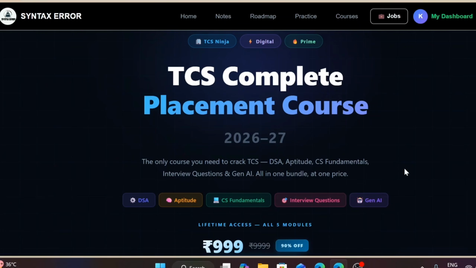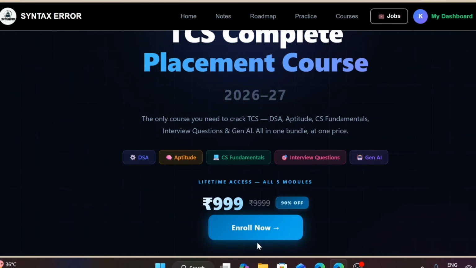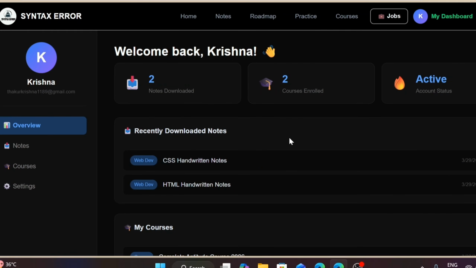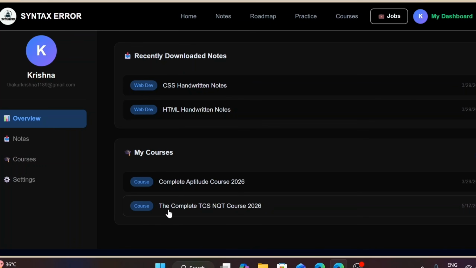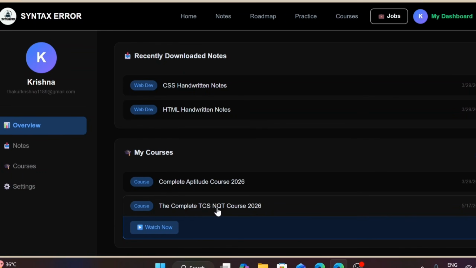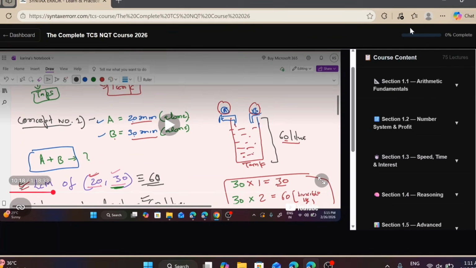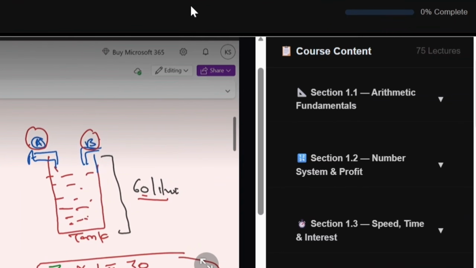Fine. So now after enrolling in this course, you will find this on your My Dashboard section. So when you click on this My Dashboard section, you will find here in My Courses section, there is the complete TCS NQT course. Fine. So now we will see what all things are included inside the course. So here you can see the interface of the course. We have also provided you the progress bar here from where you can check your progress as well.